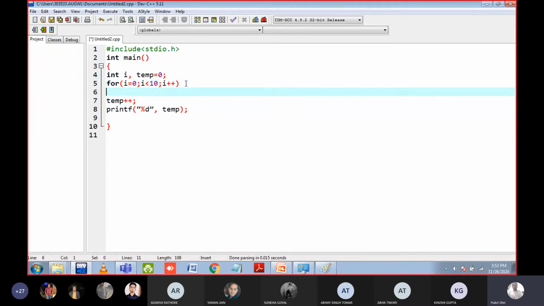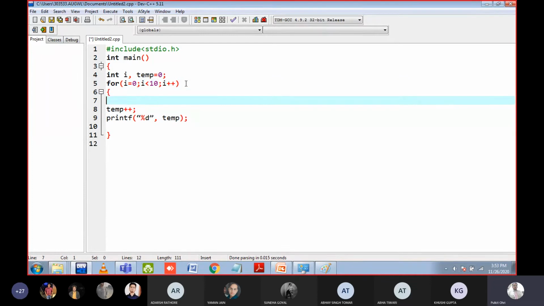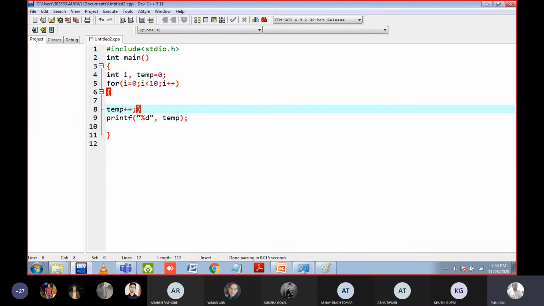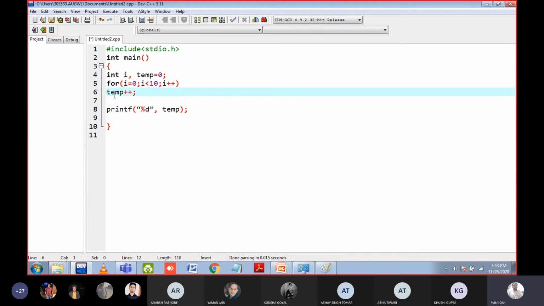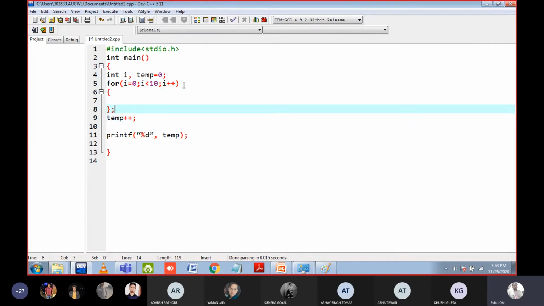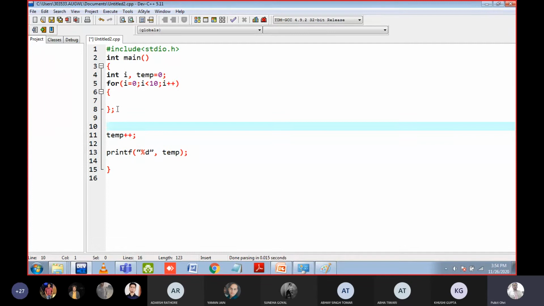I can write the line like this: curly bracket open, and then temp plus plus is inside the for loop. Okay, it is more clear. Just to confuse you, they have removed the curly brackets, but still temp plus plus is inside the for loop. But in the question, they have inserted a semicolon here. Here semicolon means the body is empty. The code is like this: curly bracket open, curly bracket close. It means inside the for loop there is nothing.